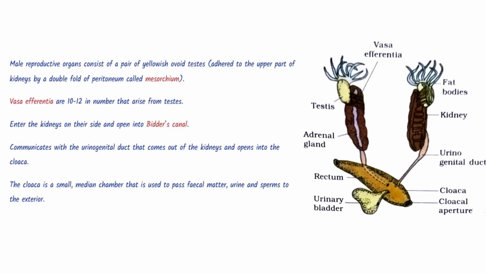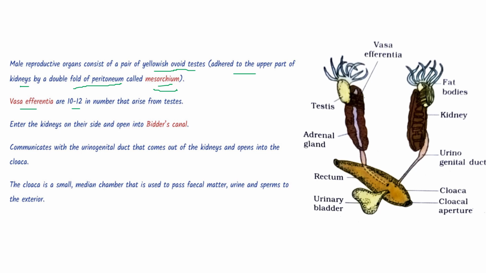Now we will be coming to the male reproductive system. Male reproductive organ consists of a pair of yellowish ovoid testes. See here. Yellowish ovoid testes adhered to the upper part of the kidneys by a double fold of peritoneum called mesorchium. So both ovary and testes we can find are associated with the kidneys, and they are attached by double fold of peritoneum called mesorchium.